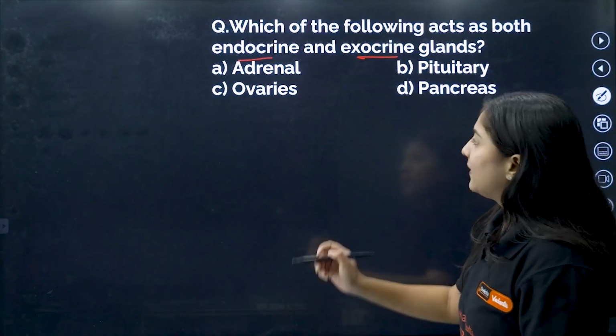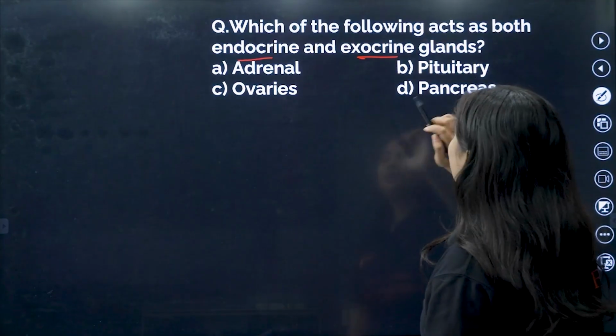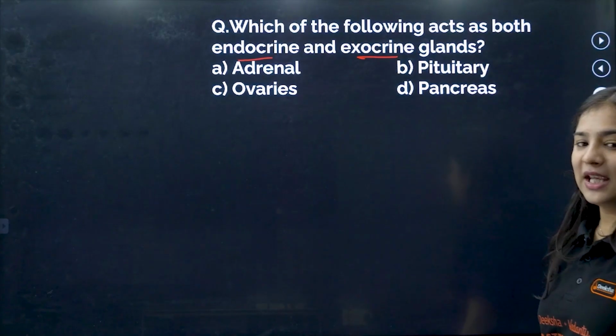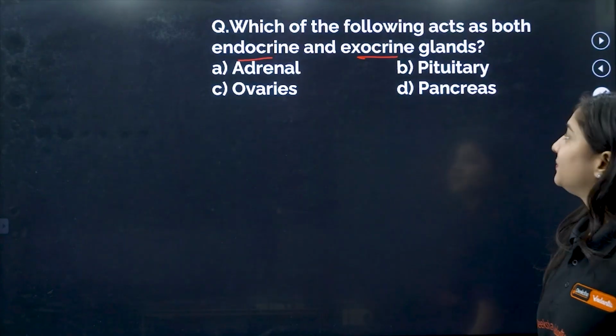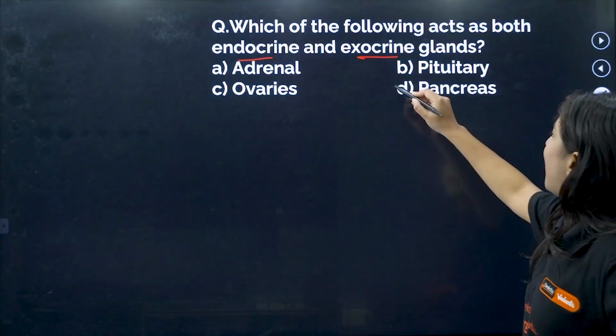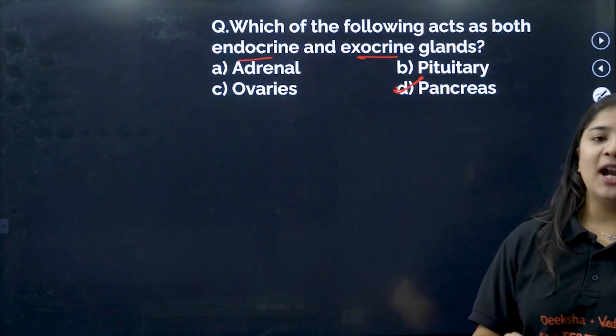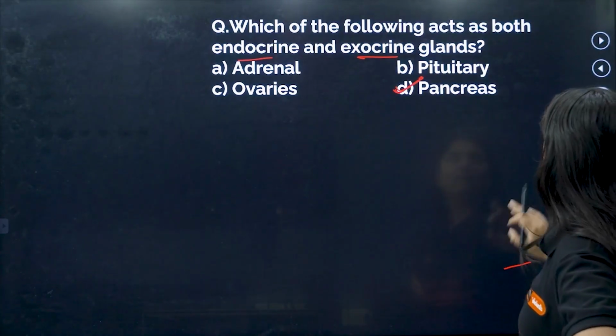Just think about it. Adrenal, pituitary, ovaries and pancreas. Which is the answer? Just think. I'll give you 5 seconds. Yes, it's the pancreas, which acts as both endocrine and exocrine.